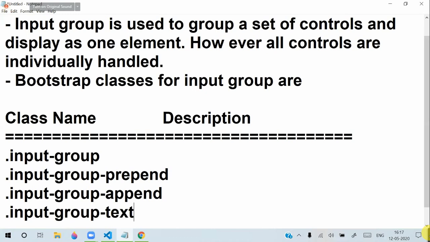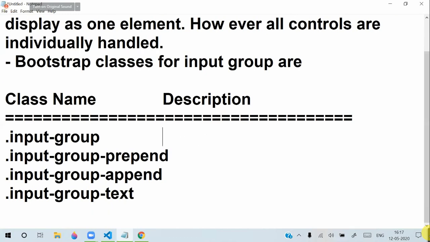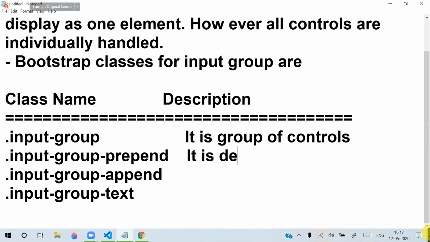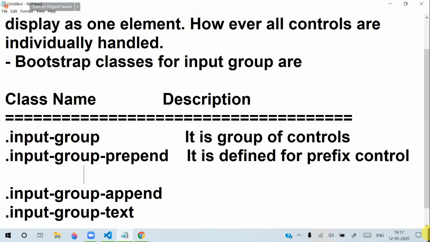Actually, input group is a group of controls. Prepend means it is defined for a prefix control, so a prefix control means the left side control.